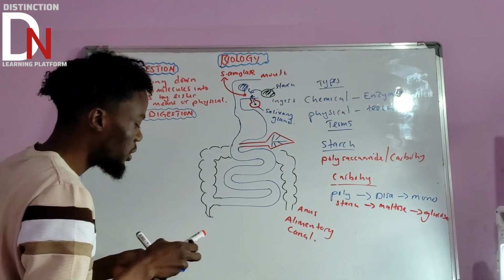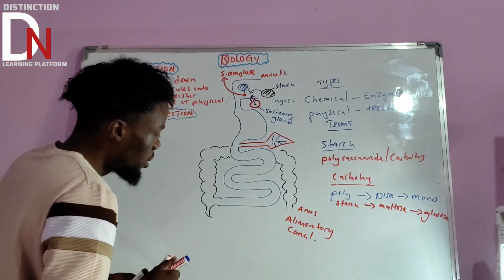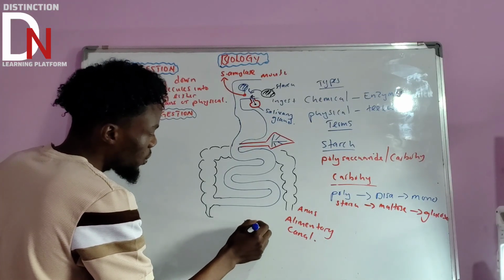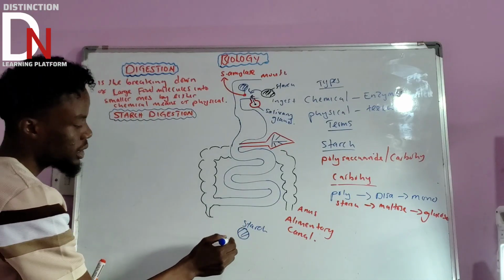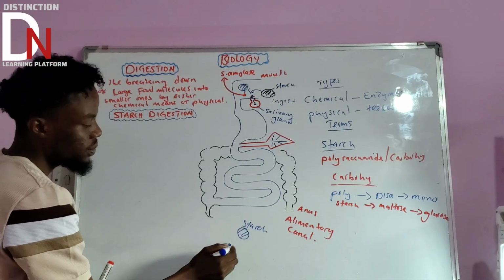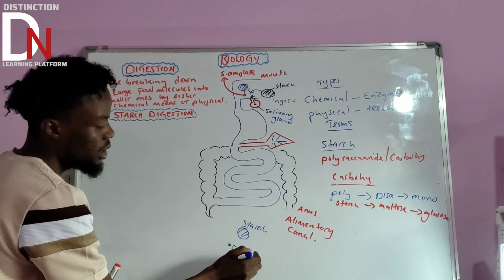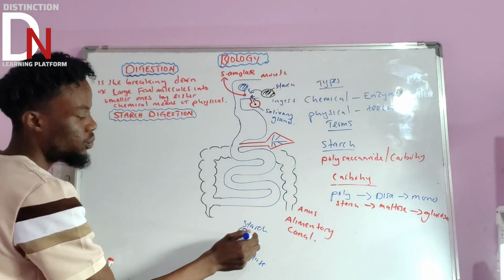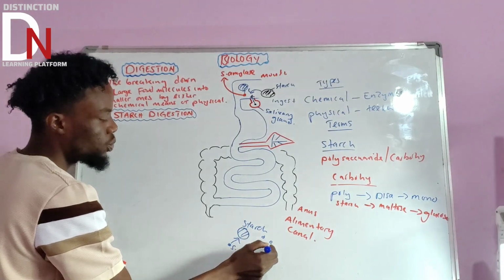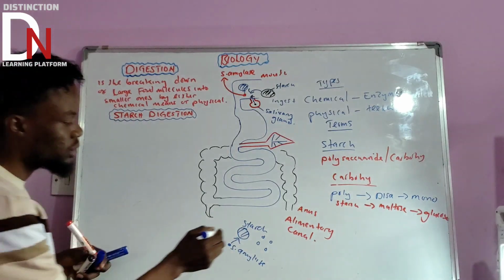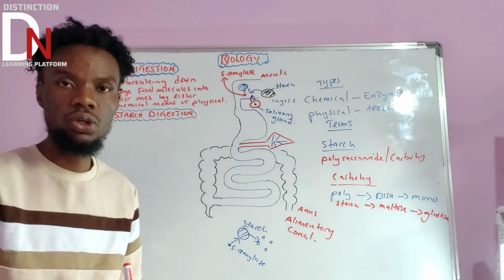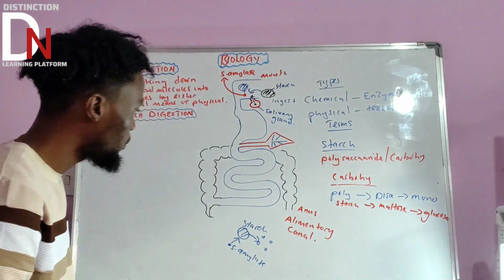So let us write it here. If this is the food molecule, it contains starch. And this is salivary amylase. So what it does is this. It will come here and start breaking down these food molecules into something very important. It will start breaking that down into a smaller food molecule, which we call maltose.